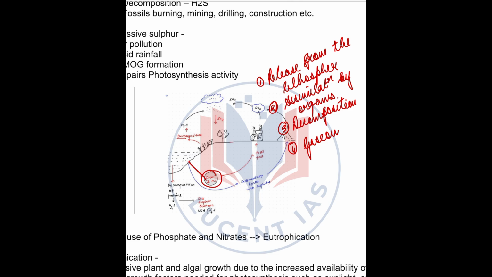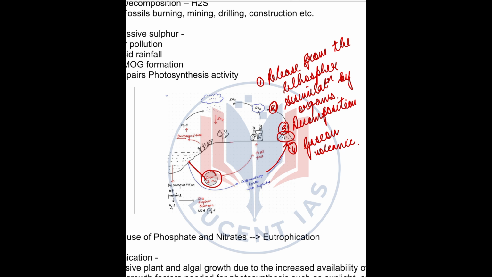This sulfur enters the atmosphere through both natural and human processes. Through natural processes, sulfur is released through volcanic eruption. Then if I talk about human processes, it is from vehicular exhaust.